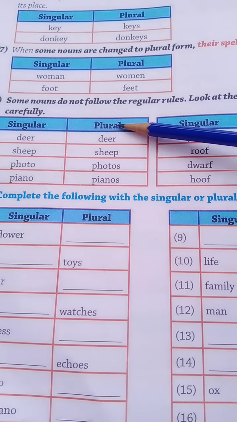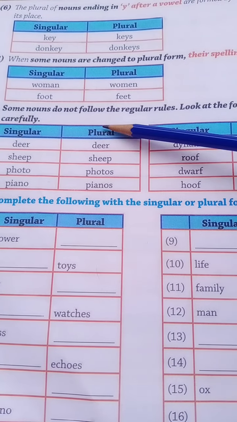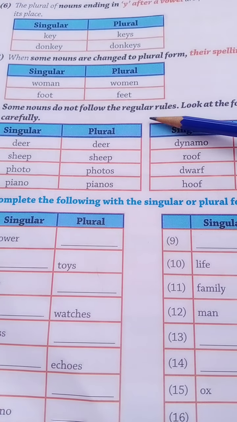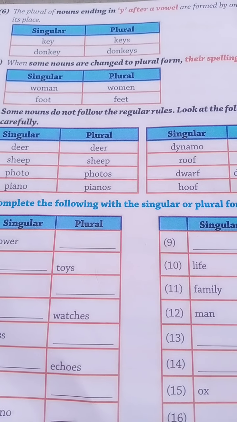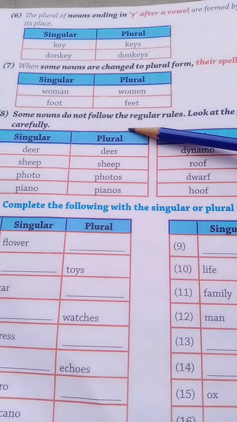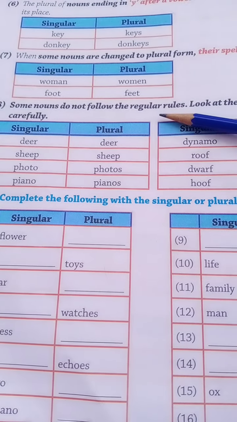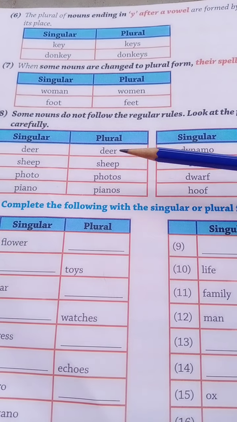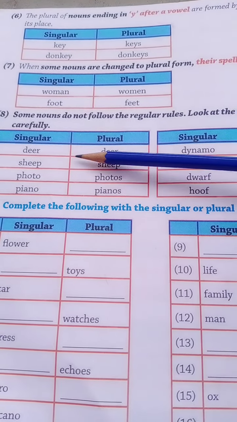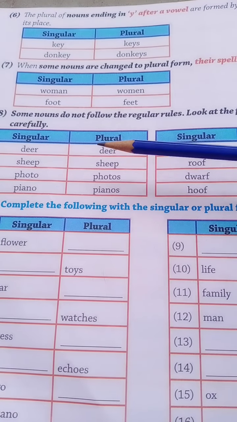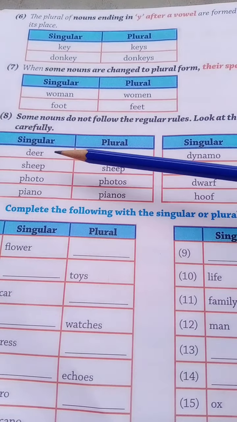Some nouns do not follow the regular rules. Look at the following examples carefully. The first one is deer.